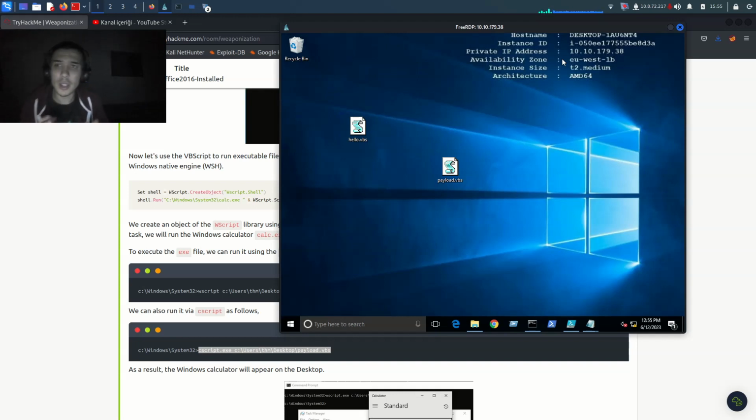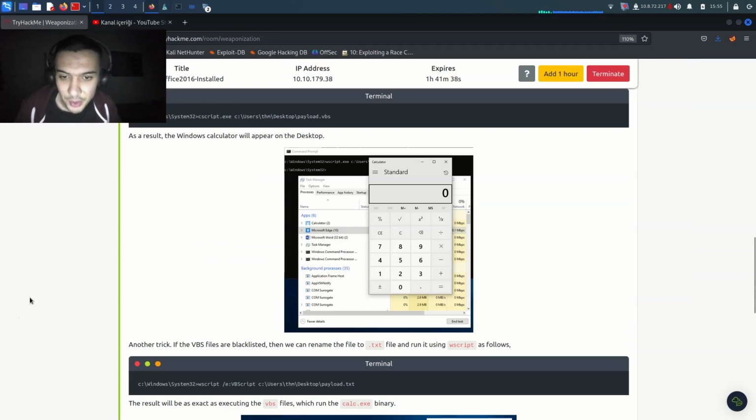Alright, that means we are just using VBS scripts and running the exe file. So we can use VBS scripts, and the VBS script code is in this, and then run the exe file, because you know Windows rejects and blocks all exe files when we upload them. So there is no meaning in not using an exe malicious file. So before doing this, we have to use VBS script code here, and then run the exe file. So it's really cool, I like it.